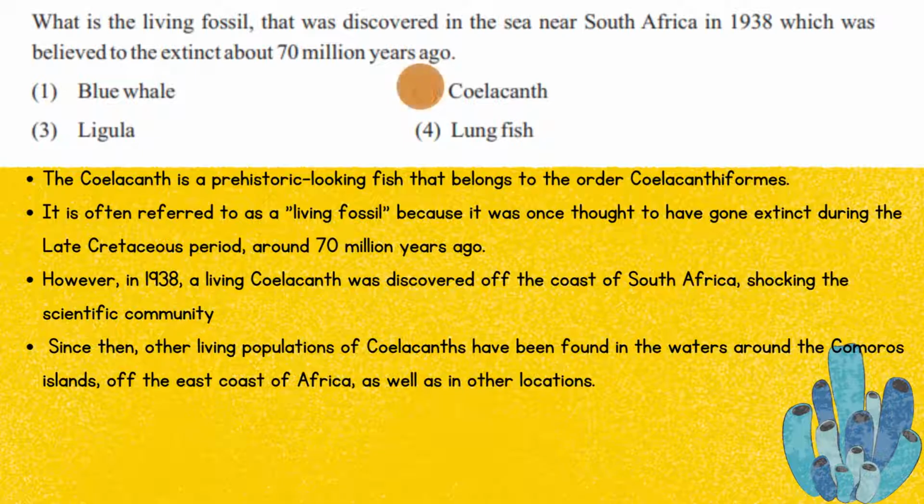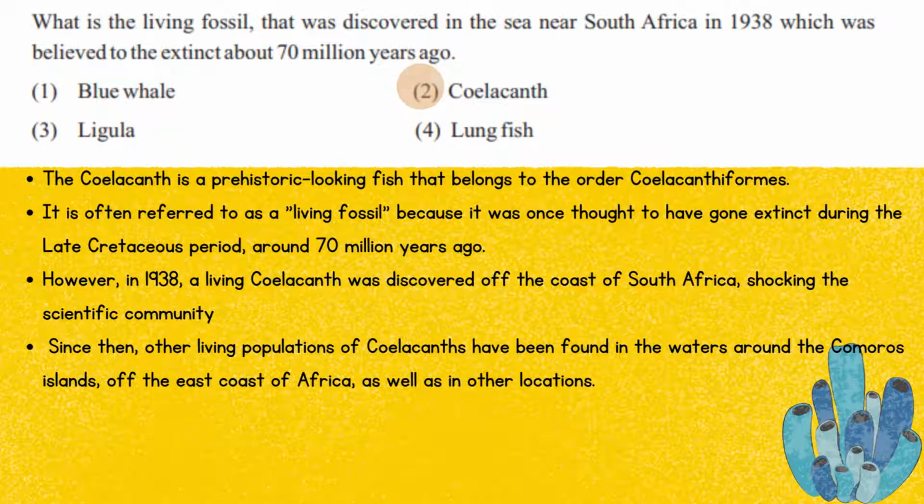However, in 1938, a living coelacanth was discovered off the coast of South Africa, shocking the scientific community. Since then, other living populations of coelacanths have been found in the waters around the Comoros Islands, off the east coast of Africa, as well as in other locations.